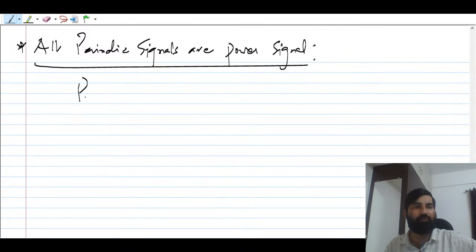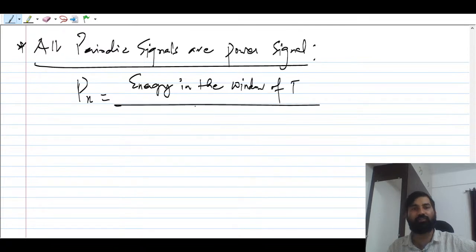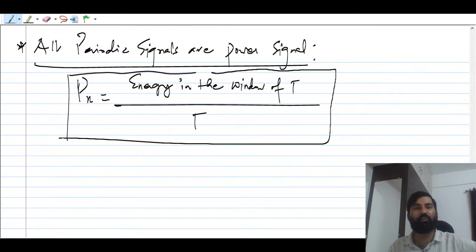how to compute the power of the signal? You can compute it directly just by finding the energy in the window, divided by the window capital T. What is this window? Window means in one time period you find out the energy and then divide by capital T. That will be the power of that signal, right? So it is very simple.